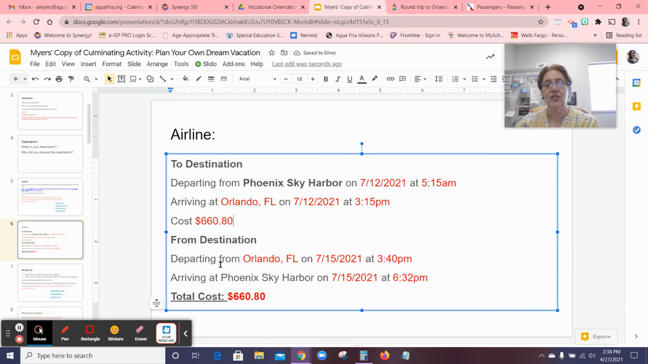Remember, you're departing from Orlando, Florida. For me, it's going to be July 15th at 3:40 p.m., arriving at Sky Harbor. So you've got to fly back to Sky Harbor Airport, and I'll be getting home at 6:32 p.m. So this is for the plane fare.